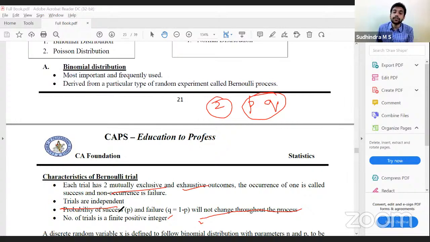And number of trials N is finite, a finite positive integer. If all these conditions are satisfied, then only I can go with binomial distribution. What are the conditions? Mutually exclusive and exhaustive outcomes. How many outcomes? Only two outcomes. Trials should be independent. P and Q should not change throughout, and N should be finite. If these conditions are satisfied, I can go with binomial distribution.